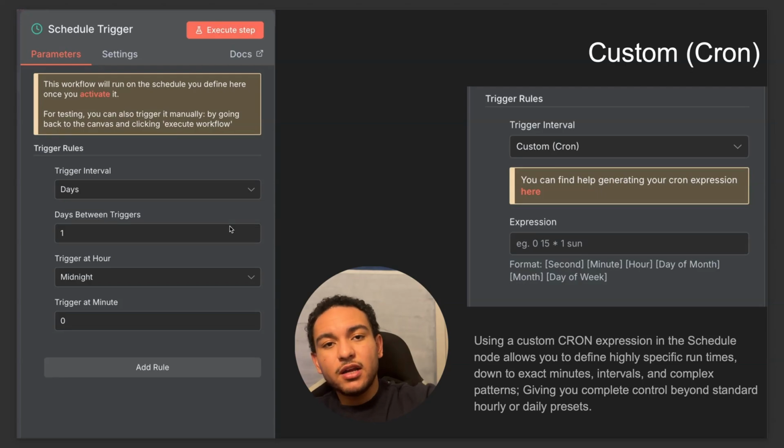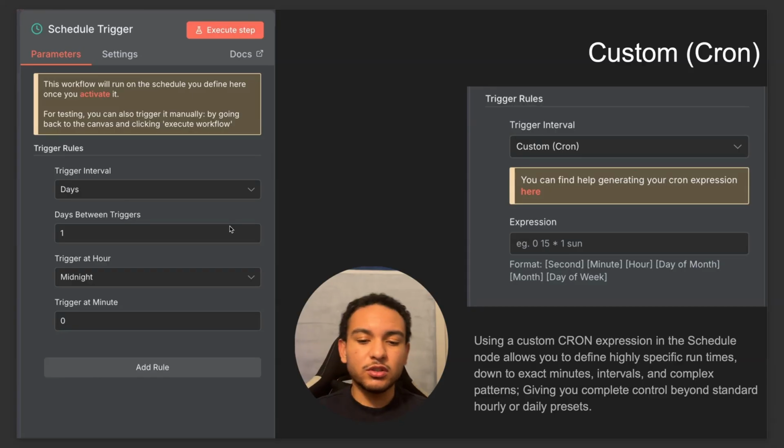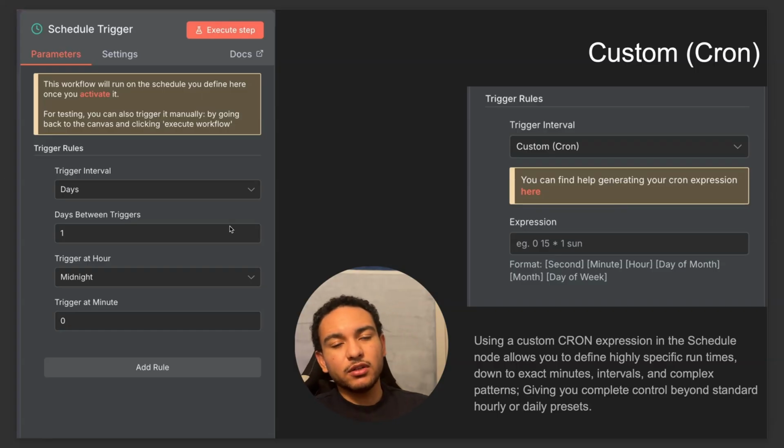You put it in there, and that way your workflow, your automation, is gonna get triggered based on that expression. So it's really great for giving you complete control beyond the standard hourly or daily.